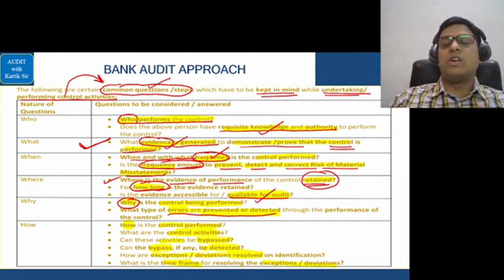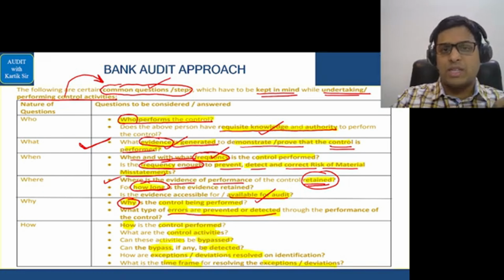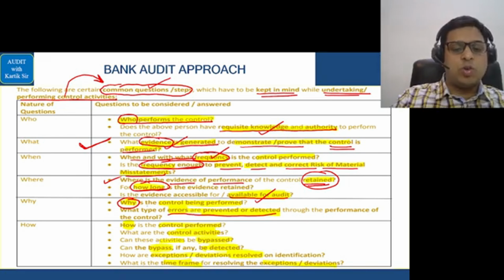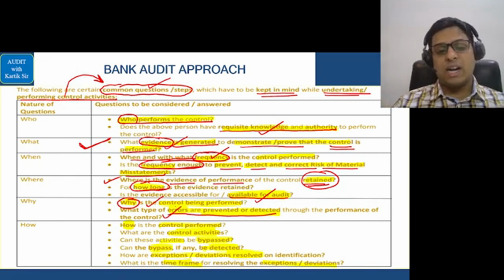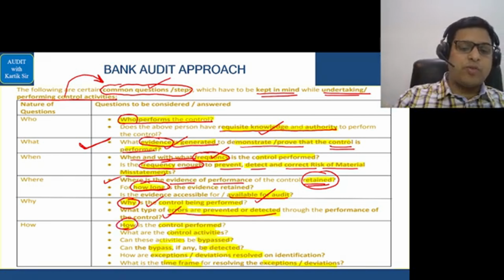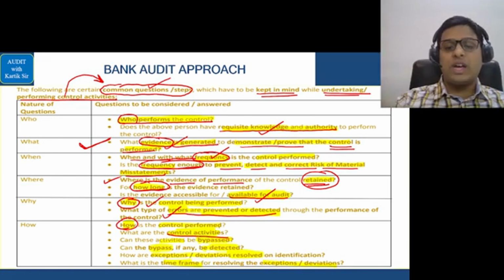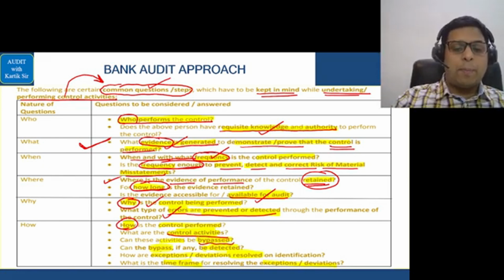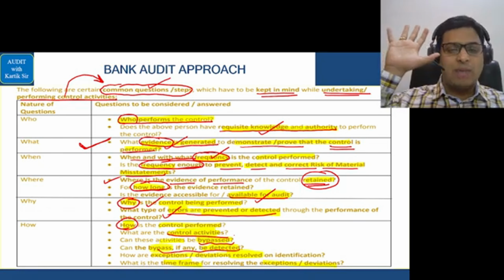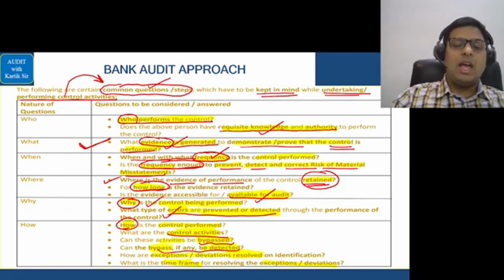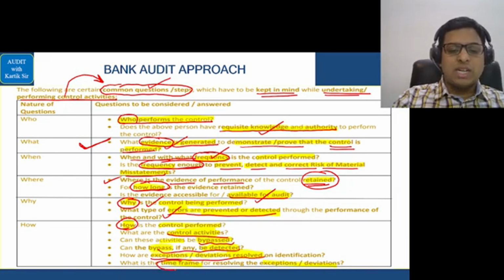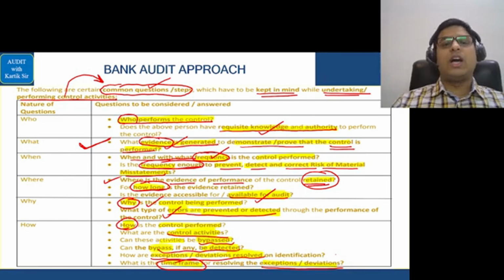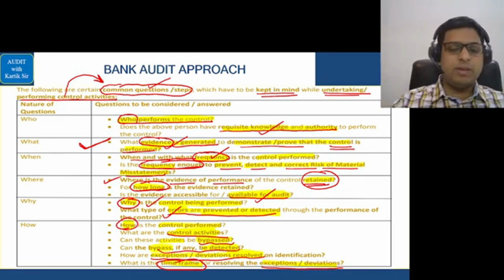Then the colleague asks the bank person why do you do this? So you understand why is the control being performed, what type of errors are prevented or detected. Then you have how the control is performed, the control activities. Remember the bypass. Then bypass, if any, is detected. Remember this action, bypass if any is detected. Then you have how are the exceptions or deviations resolved, and finally what is the time frame for resolving the exceptions or deviations. This is how you do the bank audit approach. Simple. Let's go further.